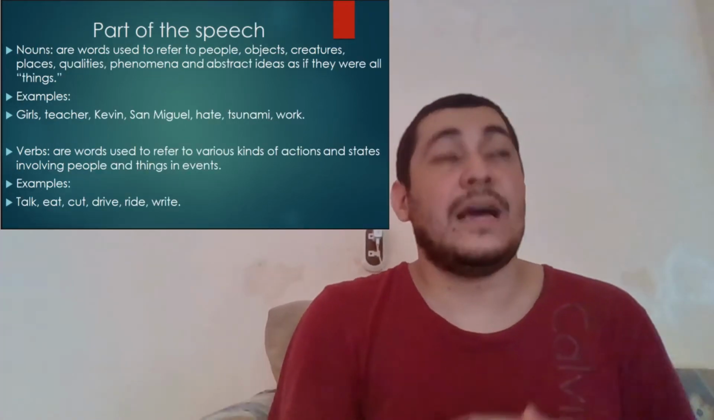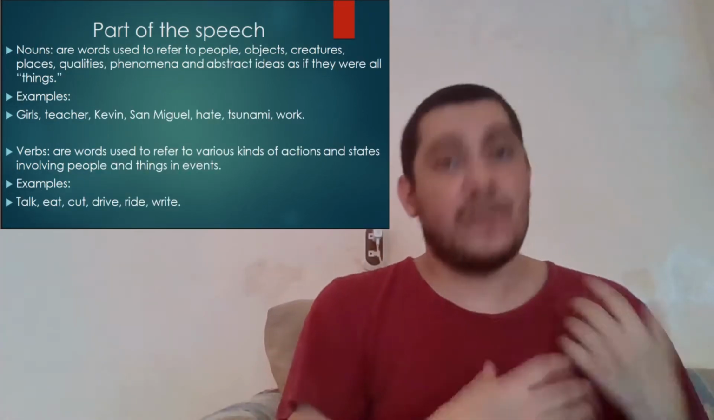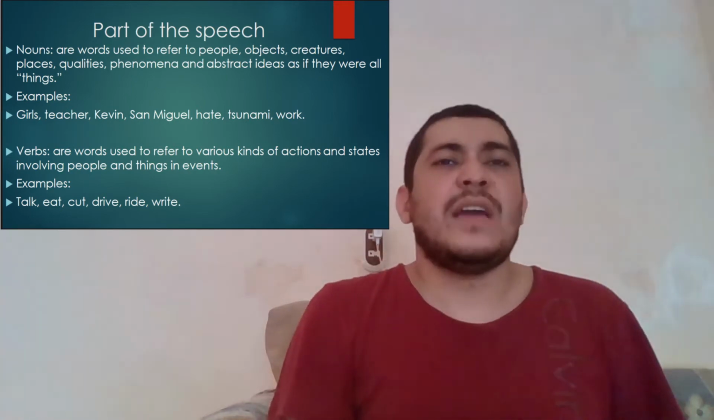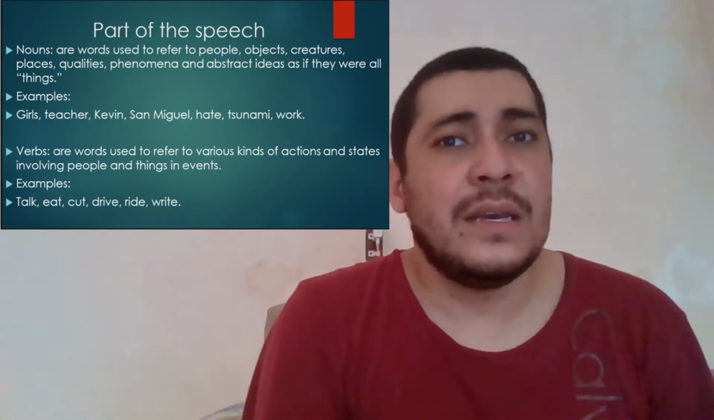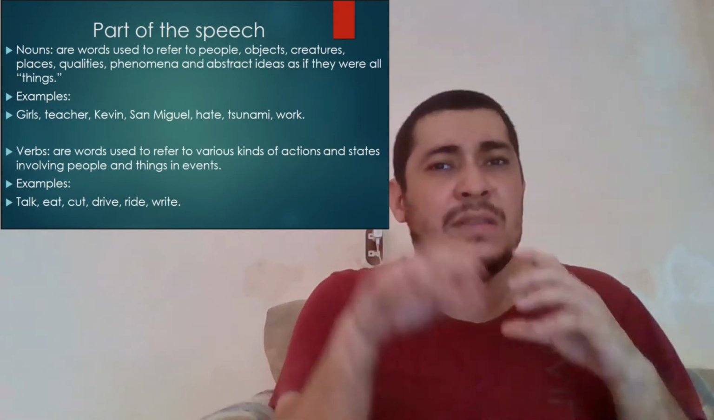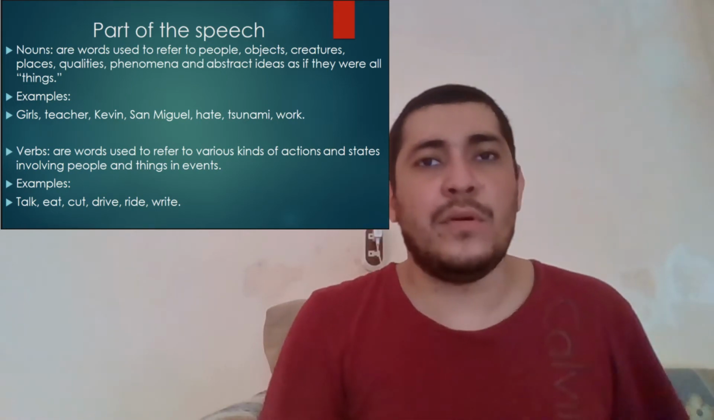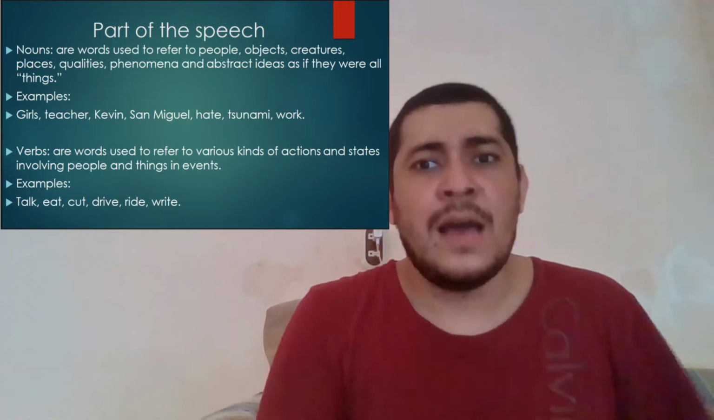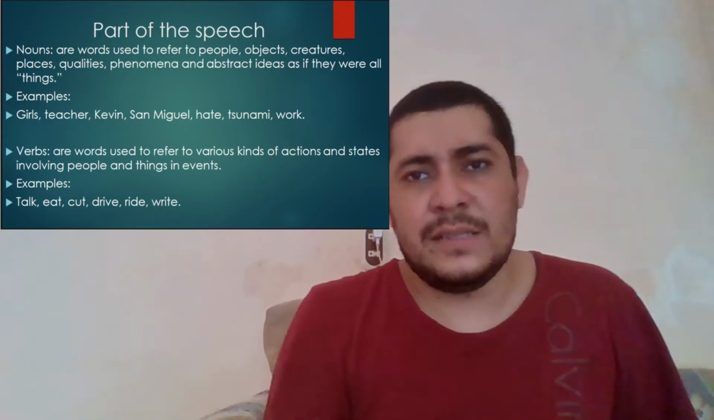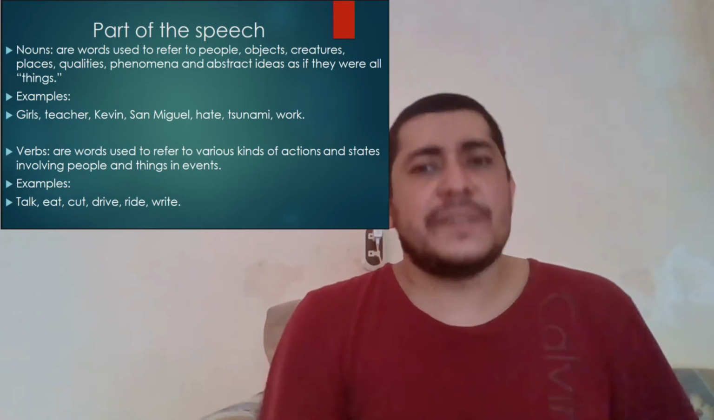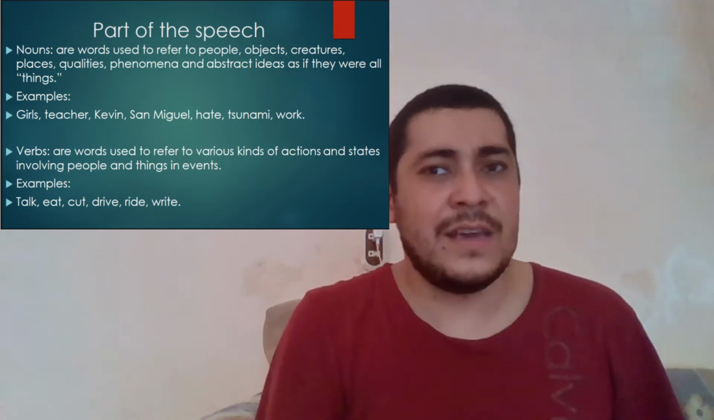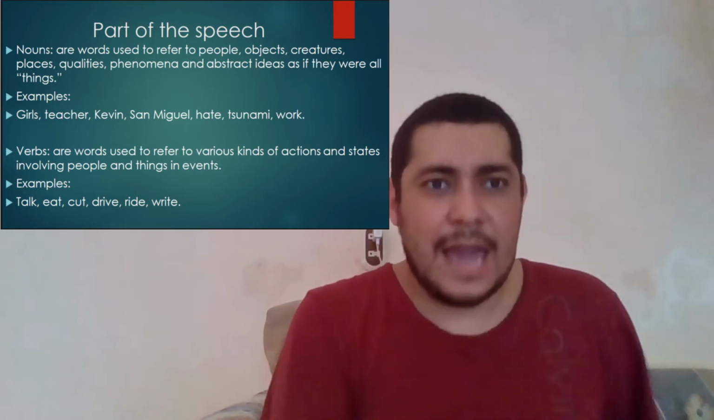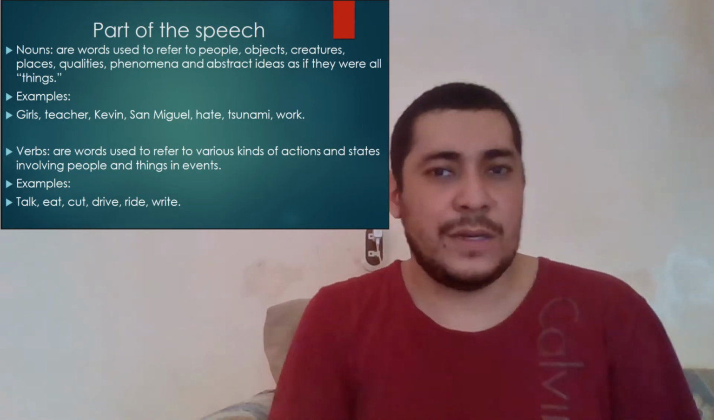Now, continuing the presentation, we have parts of speech. In this part, we have different kinds of words. The first one is nouns. These words refer to different names for people, creatures, places, feelings, phenomena, and so on. For example, we have girls, teachers, my name Kevin, San Miguel, hate, tsunami, work.